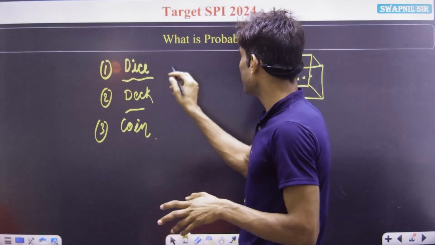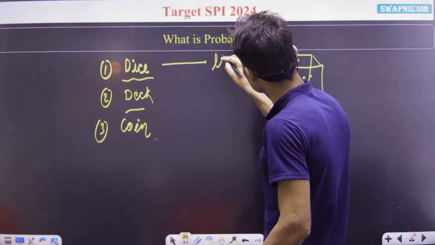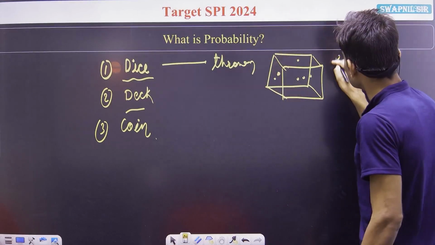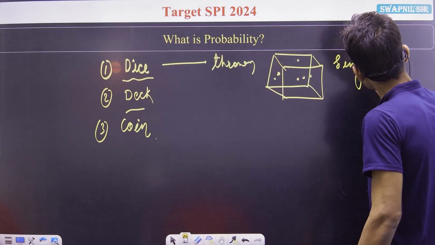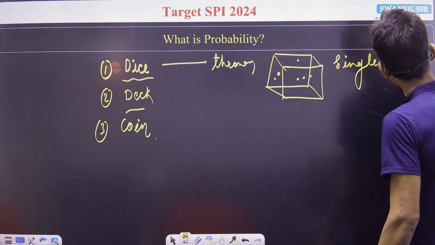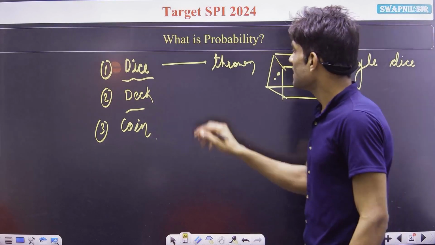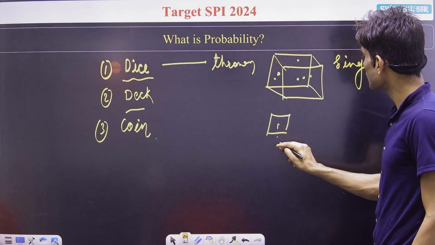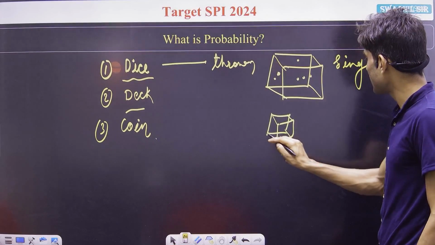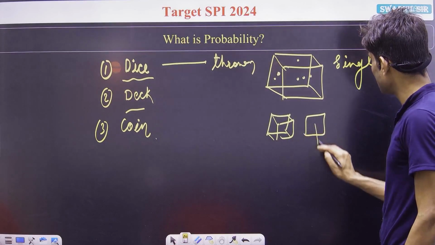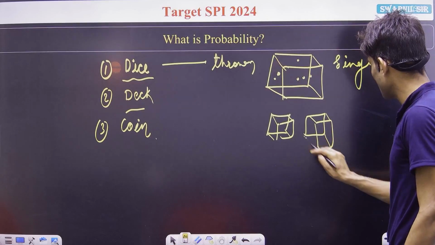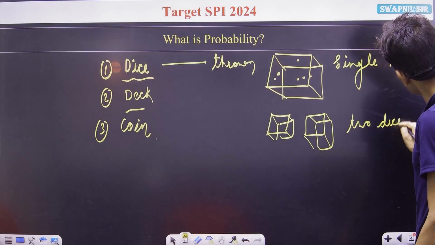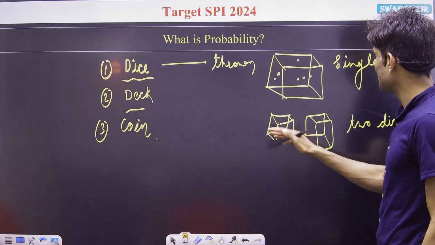Here I threw a single dice first. Then secondly, we go for throwing 2 dice. This one is the first dice, this one is the second dice.